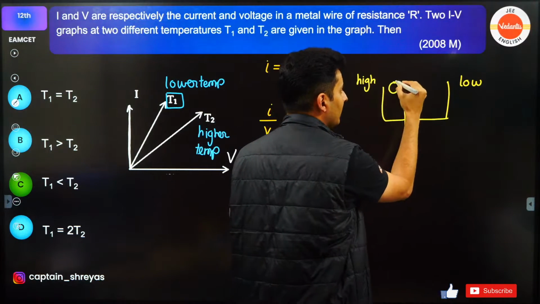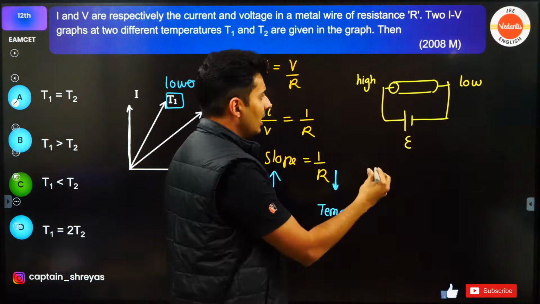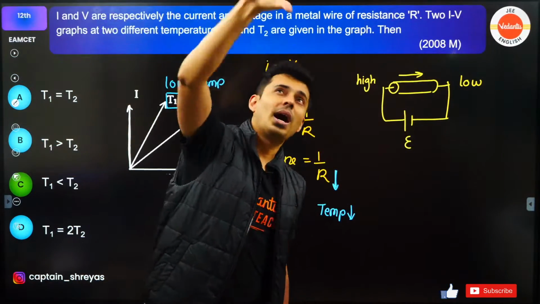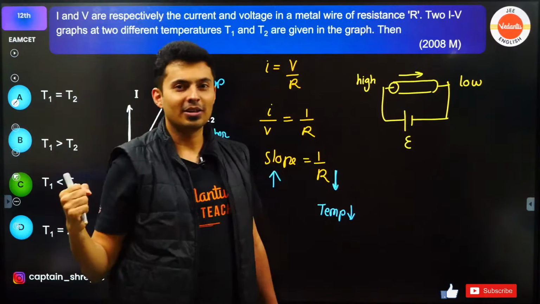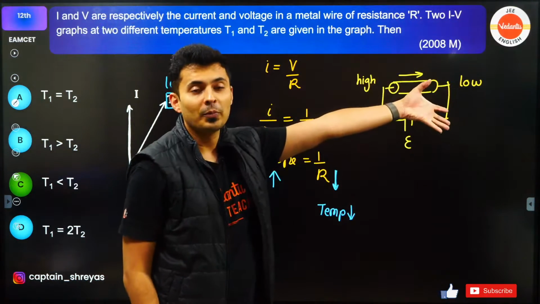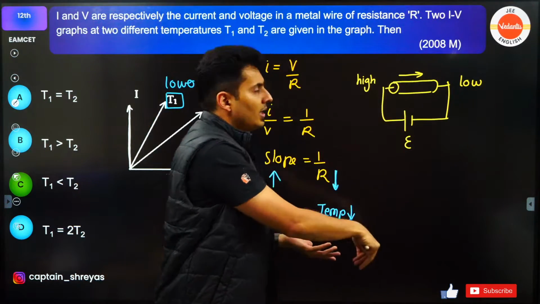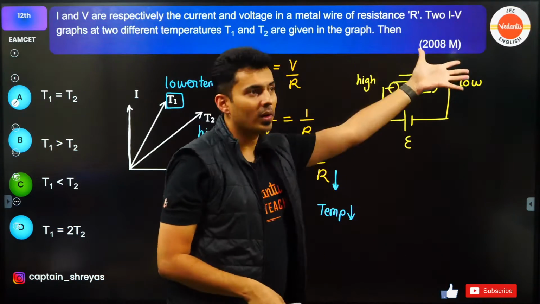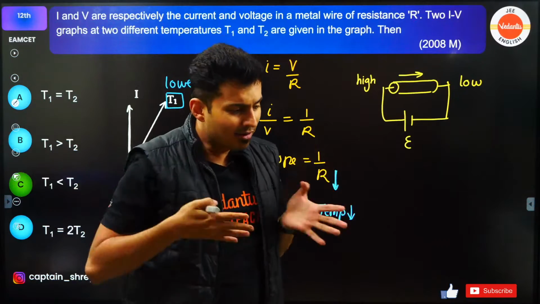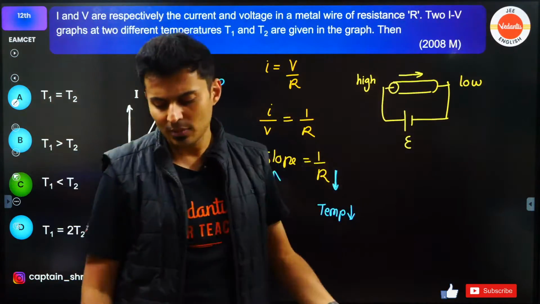Now, when you apply this potential difference across a conductor, what will happen? Current will flow, right? From high potential to low potential. A rock falls from high potential energy to low potential energy. Same way, current also goes from high potential to low potential. How much current will flow? How many charges will go will be decided by the resistance. More the resistance, less the current. Less the resistance, more current. It's like resistance is like a very bad road. If the road is bad, very few vehicles will go. If the road is good, like an expressway, many vehicles will go. So that's what it is.